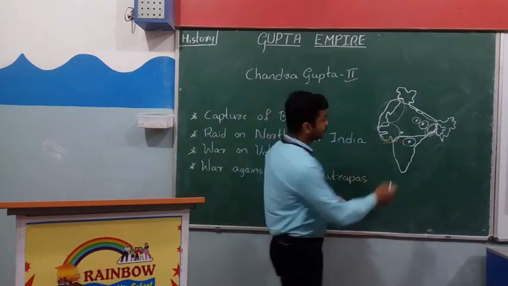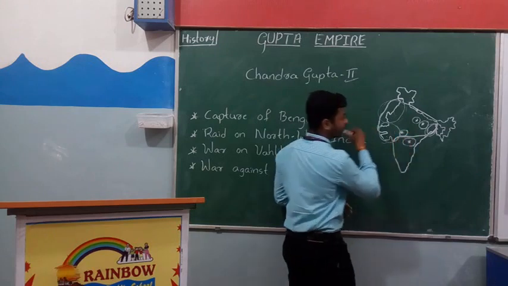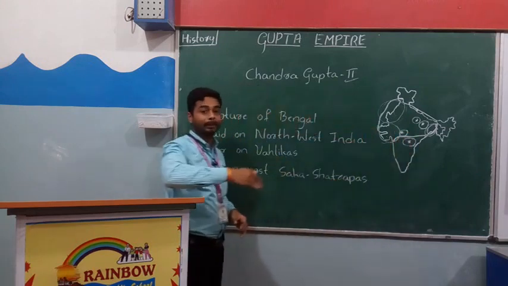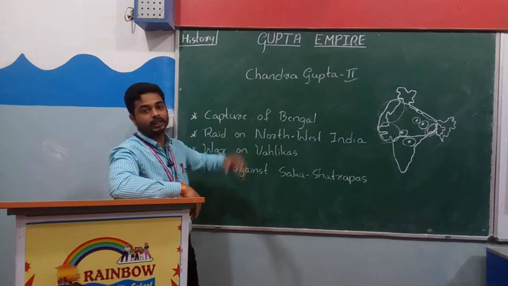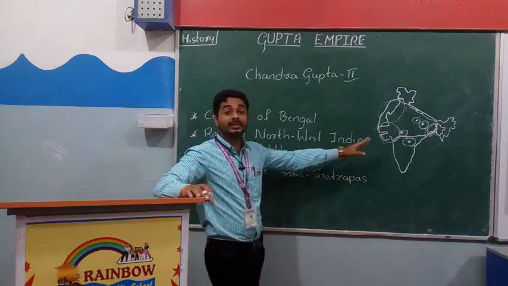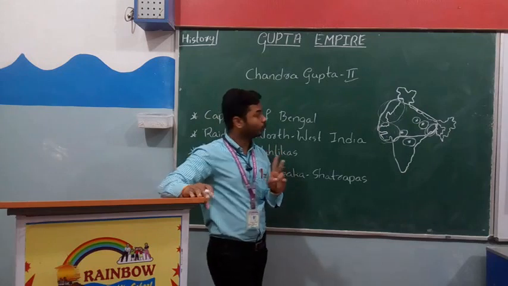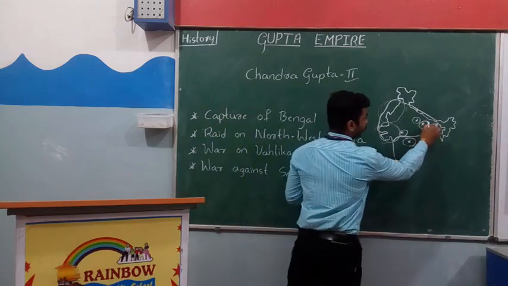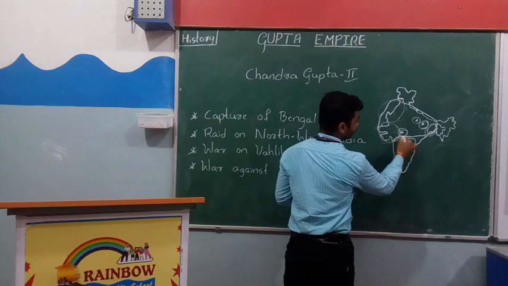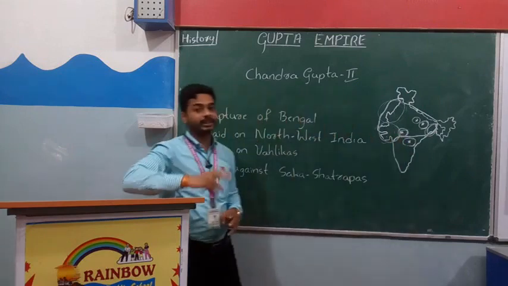After the war against the Shakas, Ujjaini became one more capital city of Chandragupta II. That means that while Chandragupta II was ruling the Gupta Empire, there were two capital cities: Pataliputra and Ujjaini.